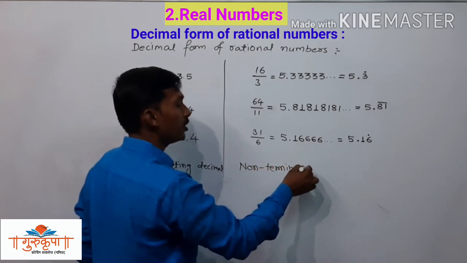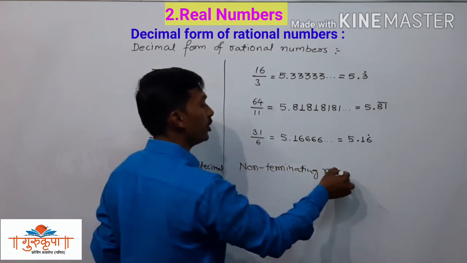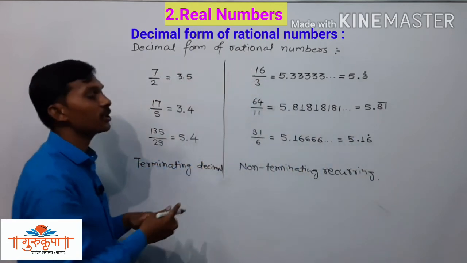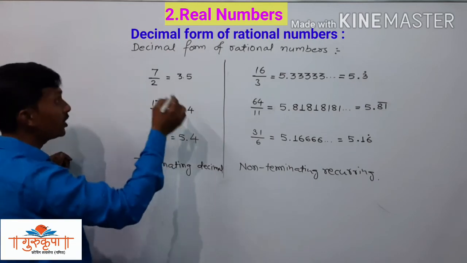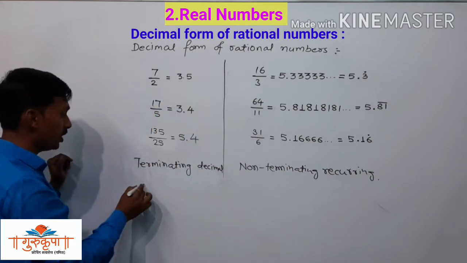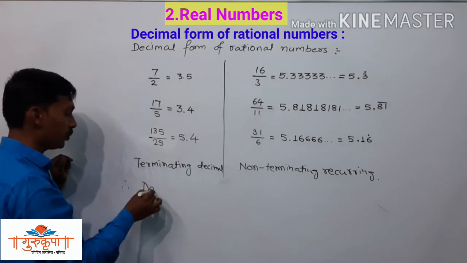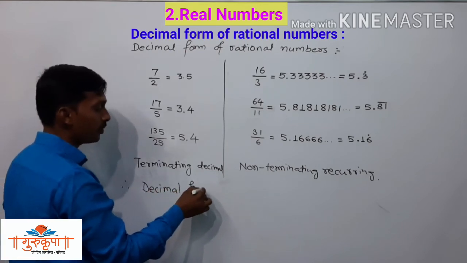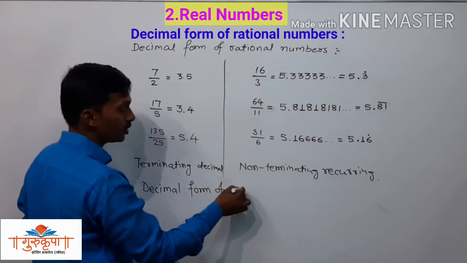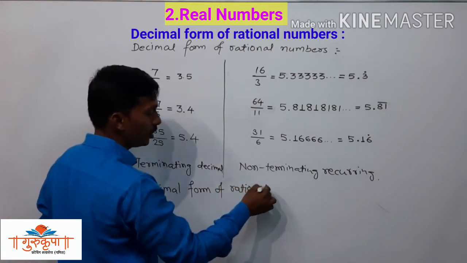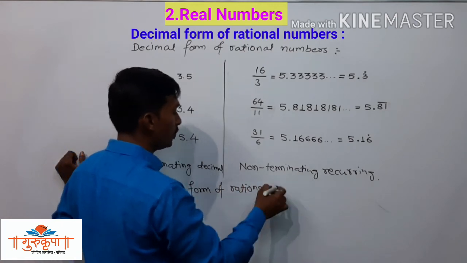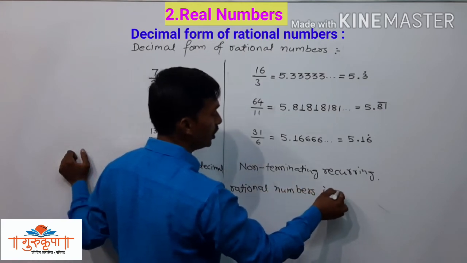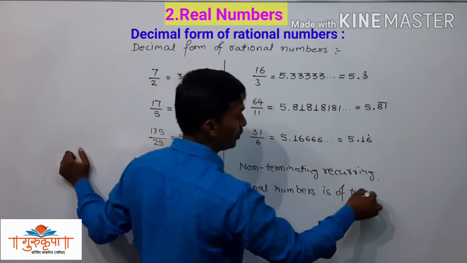Non-terminating recurring. And here, through the examples, we get the two types of decimal form of rational numbers. Therefore, the decimal form of rational numbers is of two types.